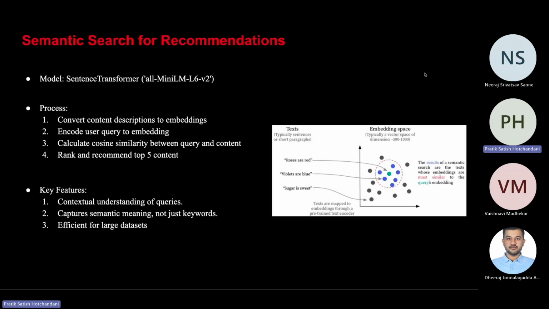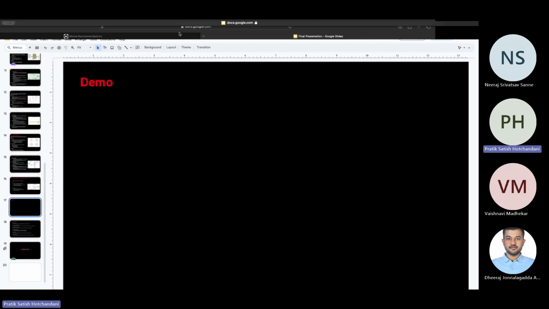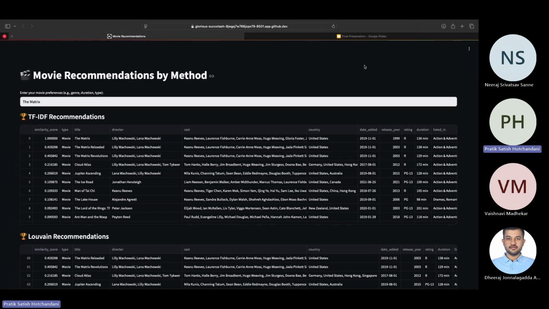Next, I will show the demo of the project. The current interface that we have built is based on Streamlit, and it combines multiple recommendation methods as we talked about before, and offers a clean, user-friendly design. Users can input their preferences and the system processes these through various algorithms and then provides the recommended content that we can watch on Netflix.